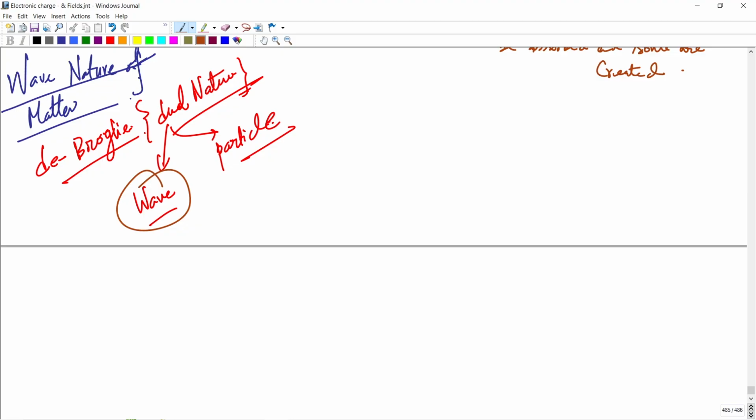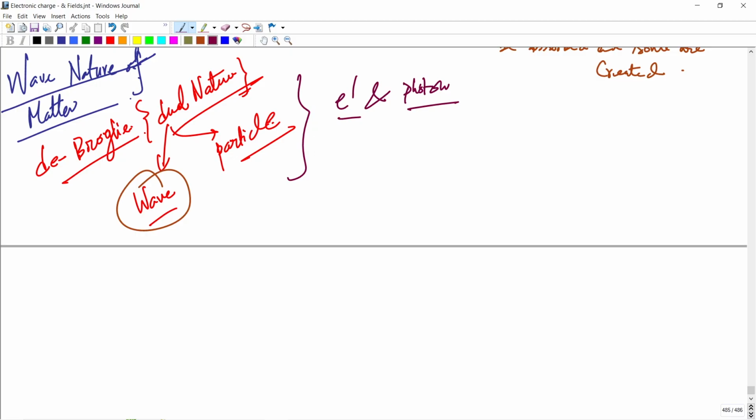Radiation has a dual aspect, and so should matter. De Broglie proposed a wavelength associated with particle momentum p. The dual picture is like that of the electron and the photon.